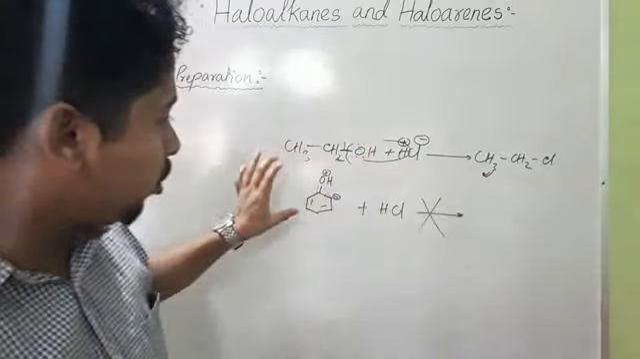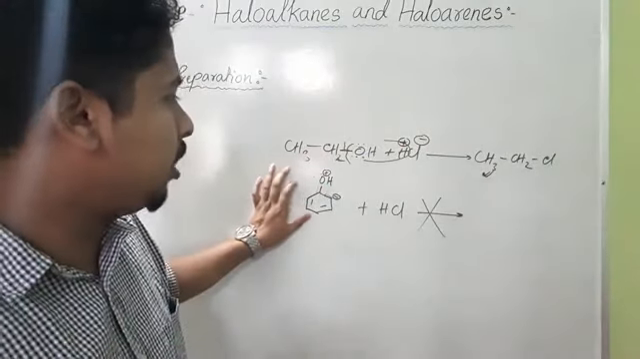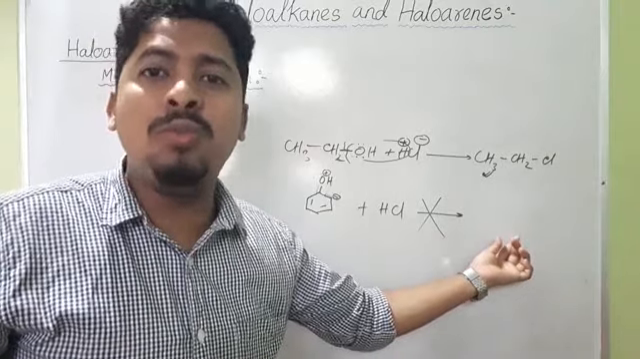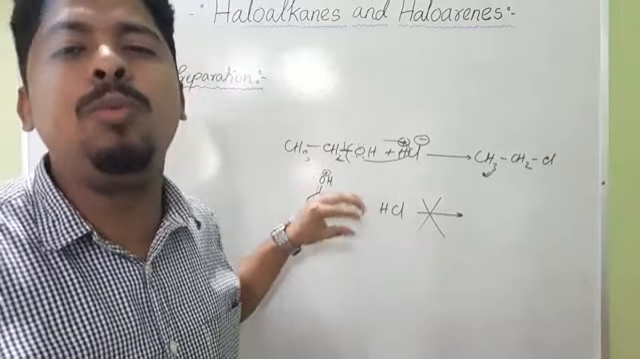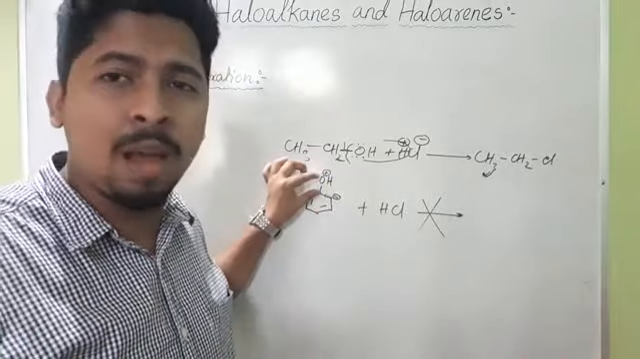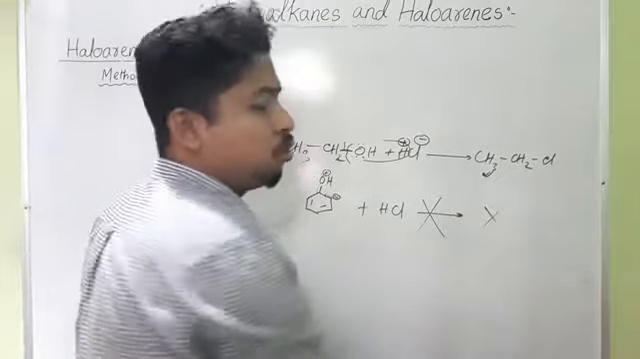But in the case of aromatic alcohol, by treating this aromatic alcohol with halogen acid, we cannot prepare this product because of resonance, because of the development of double bond character, because of the strength of this carbon-oxygen bond. We cannot cleave this bond. That's why it does not form any product.